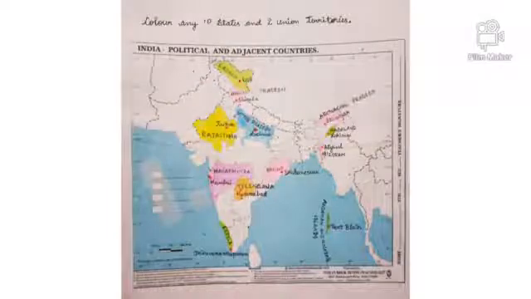And the 2 union territories which I took are Ladakh and its capital Leh, Andaman and Nicobar Islands with its capital Port Blair.